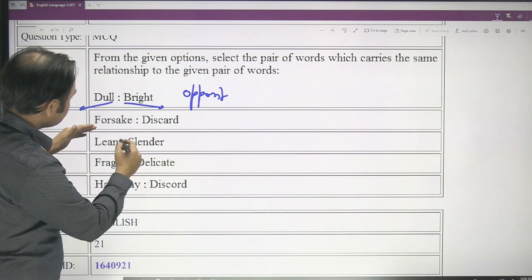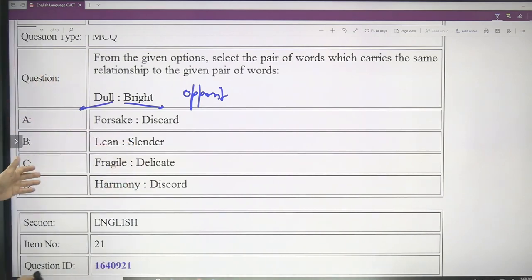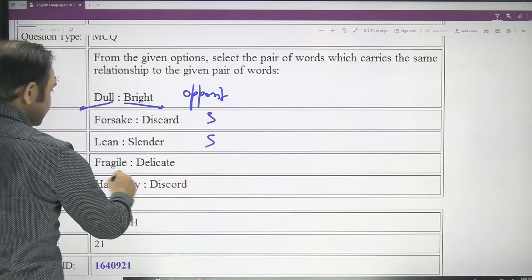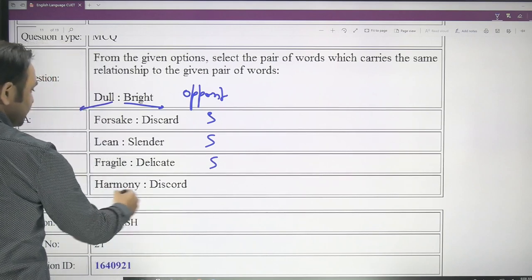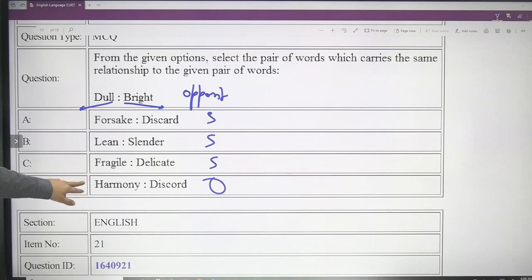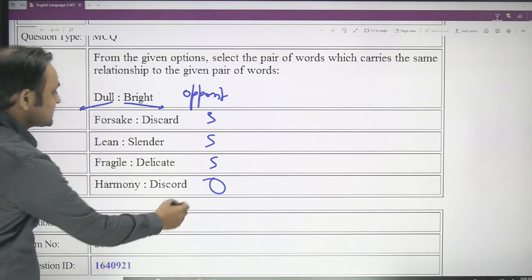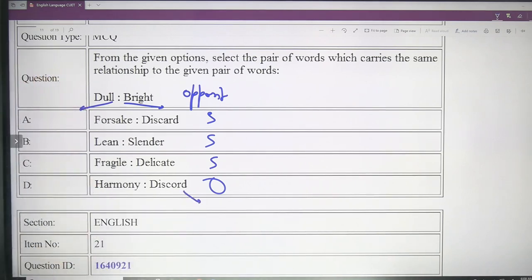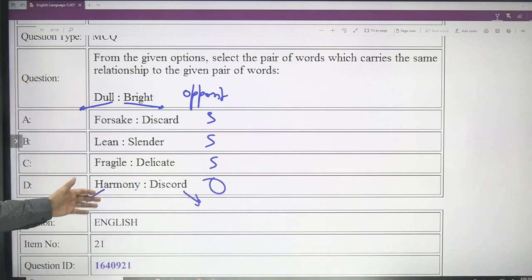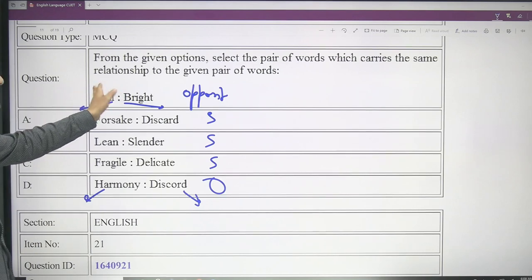Now the options: forsake and discard, lean and slender, fragile and delicate, harmony and discord. So forsake and discard, similar. Lean and slender, similar. Fragile and delicate, similar. Harmony and discord, opposite. So you have to choose the one which is opposite. Harmony means accordance, peace, and discord means no harmony, no peace, disagreement. So this is agreement, this is disagreement. They are opposite in nature, and the given pair is also opposite in nature.